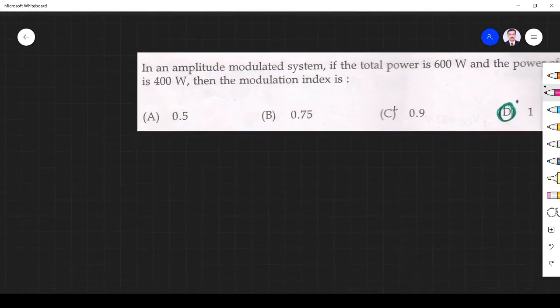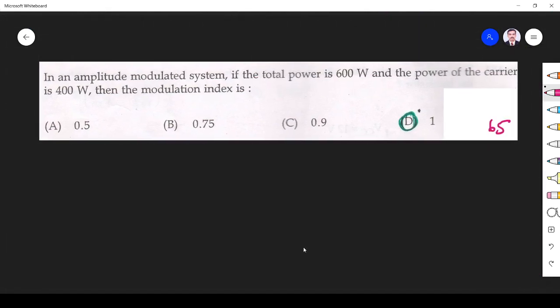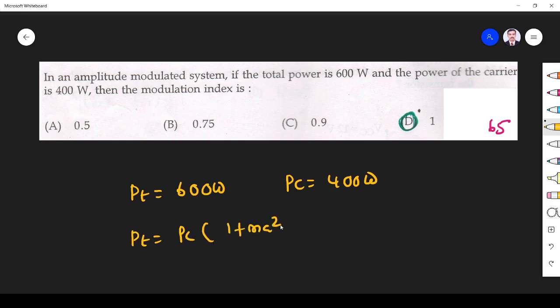And the next question is, in an AM system, the total power transmitted is 600 watts. Power of the carrier is 400 watts. What is the modulation index? We know PT is equal to PC (1 plus ma squared by 2). I want ma. This implies PT by PC is 600 by 400, which is 1.5, equal to 1 plus ma squared by 2.